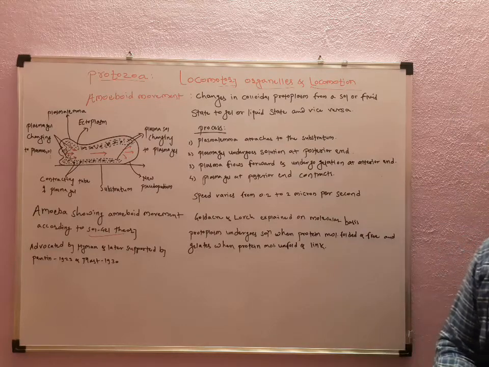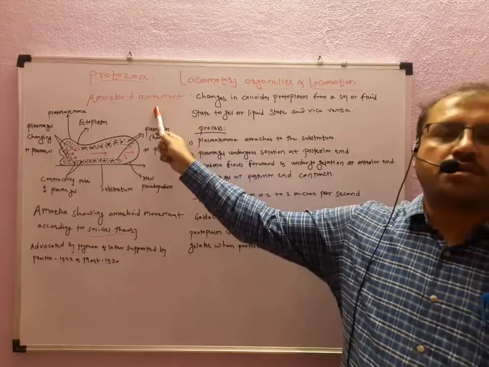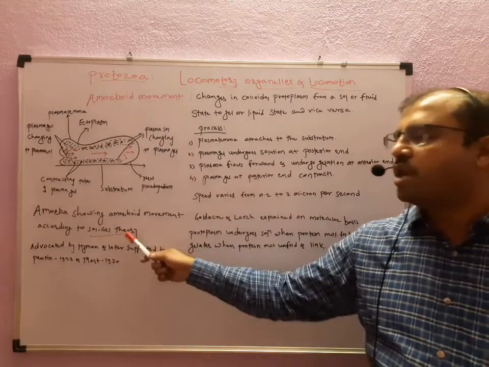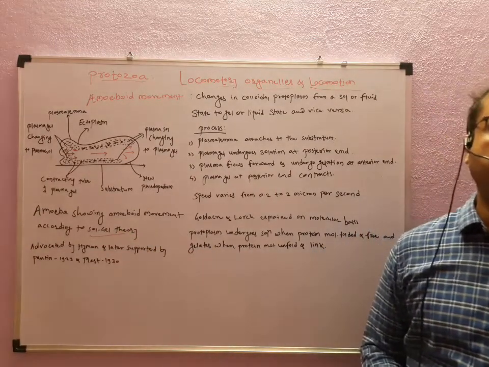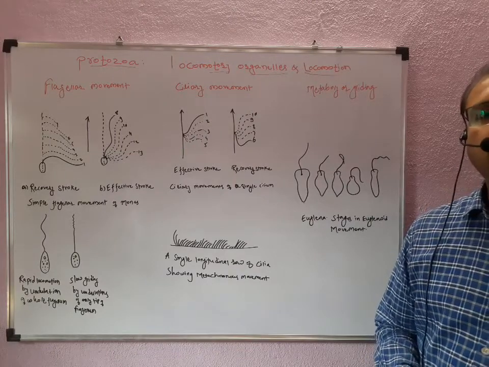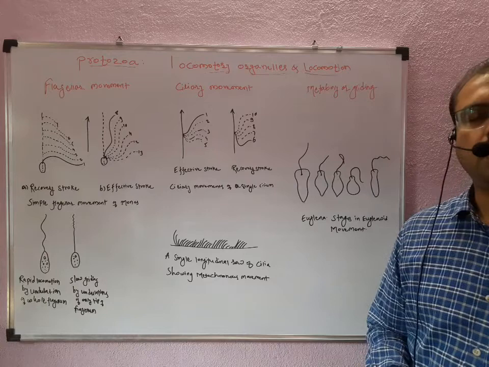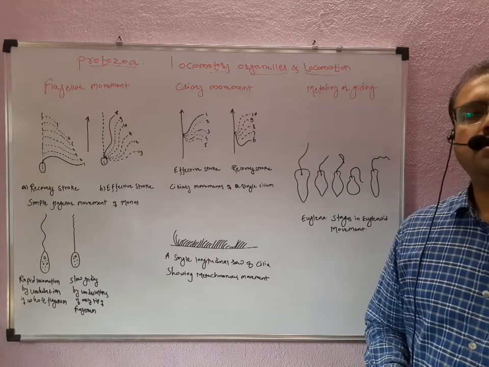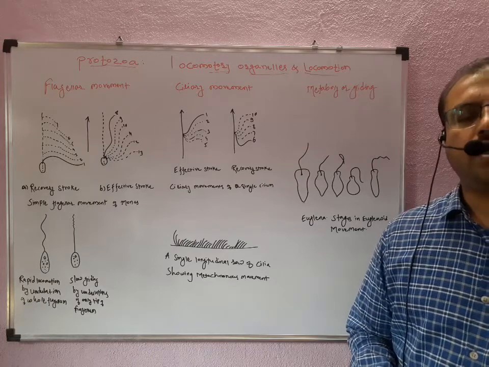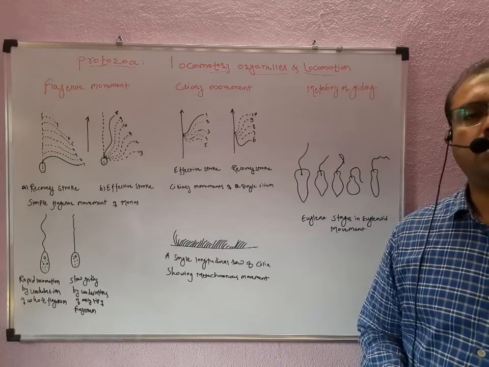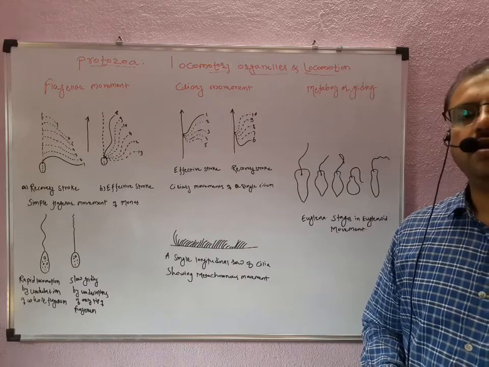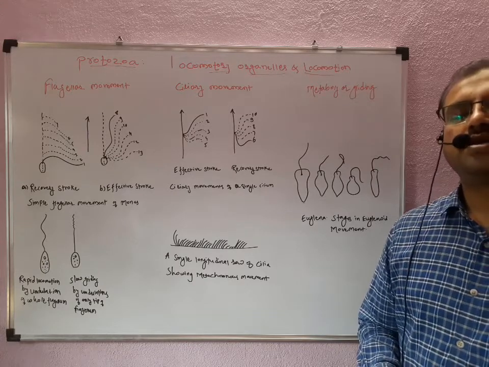So this is about the amoeboid movements. Amoeboid movement occurs with the help of the sol-gel theory. After amoeboid movement in the locomotion of protozoa, we will see the flagellar and ciliary movement along with metaboly or gliding, which is carried out with the myonemes. First of all, we will see the flagellar movements.